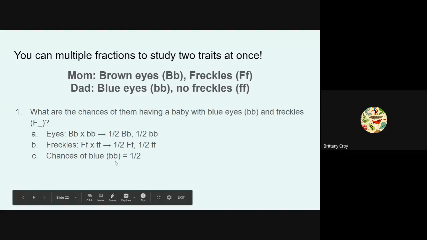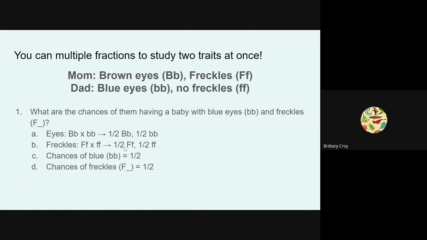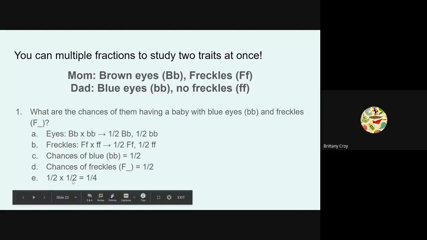So what's the chance of having blue eyes? That's what the question asks. Well, we calculated it was 1/2 or 50%. What's the chance of having freckles? We also calculated right here that it would be 1/2 or 50%. Then you're going to actually multiply those two together, and that tells us that there's a 25% chance of them having a baby with blue eyes and freckles.